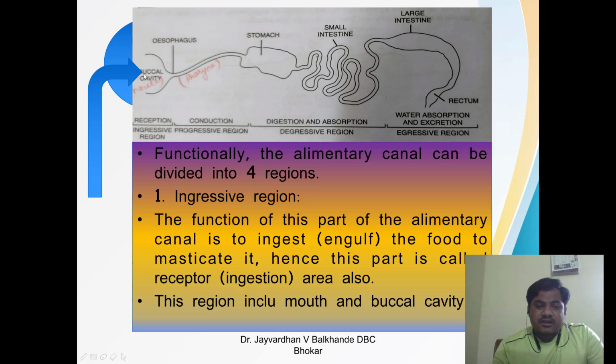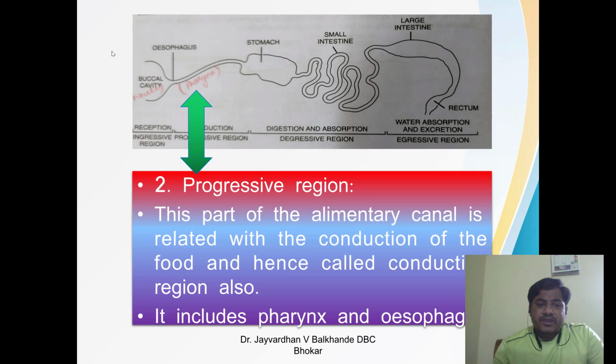Now the next region in this alimentary canal is the progressive region. See this green arrow. This part of the alimentary canal is related with the conduction of the food, and hence is called the conductive region also. It includes the pharynx and the esophagus region. This green arrow shows the particular progressive region of the alimentary canal.